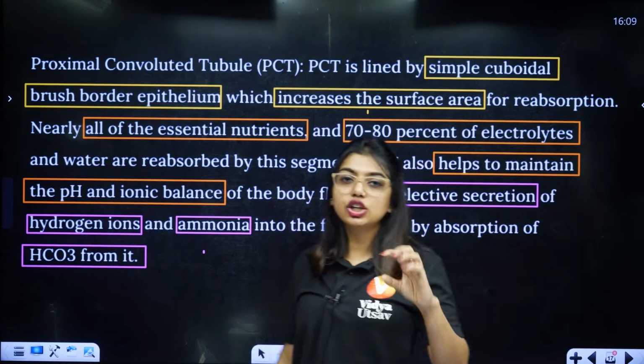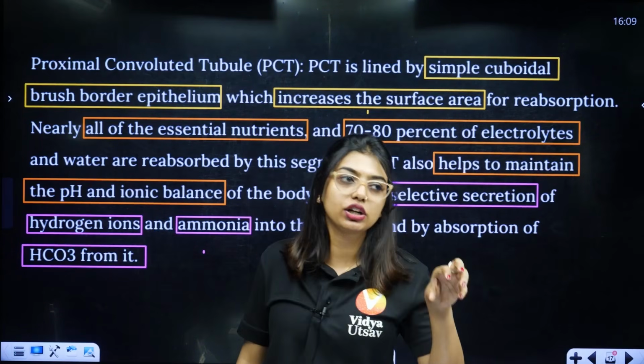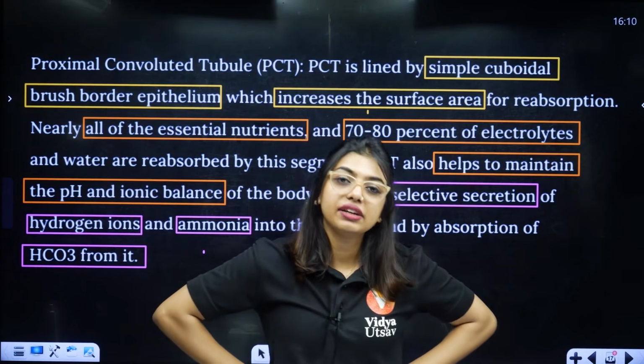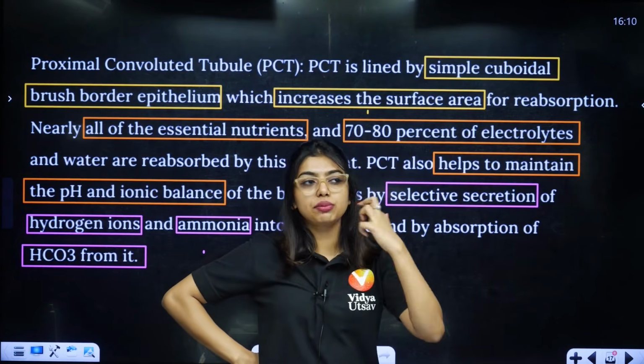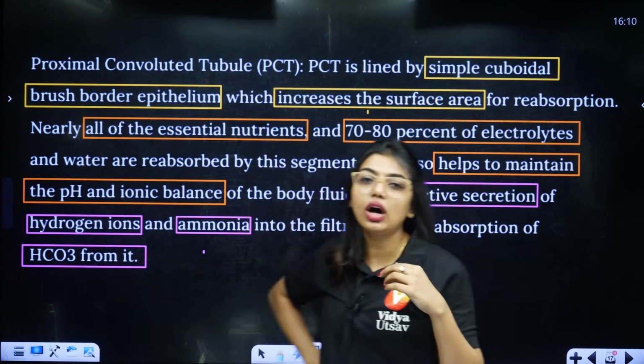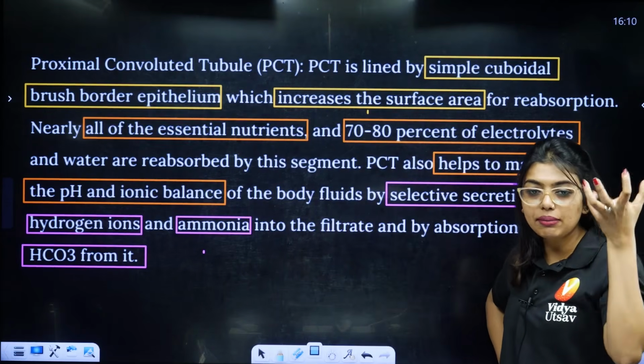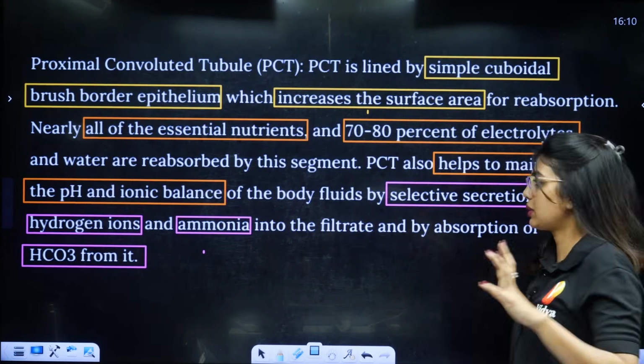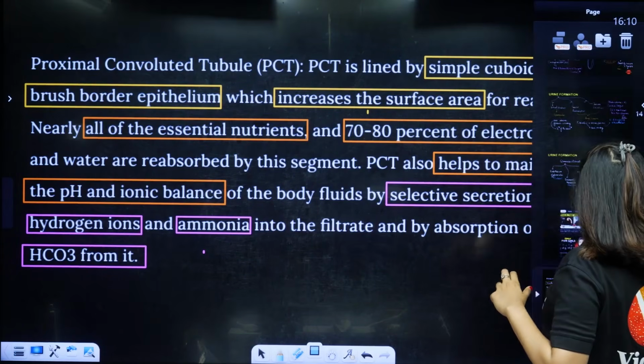Therefore, we have cuboidal epithelial cells with brush border epithelium, and the foldings increase the surface area, and when it increases the surface area, reabsorption becomes much easier. Clear? So in that way the foldings will help in maximum reabsorption. So 70 to 80% can get reabsorbed. Clear to all of you? Yes or no?